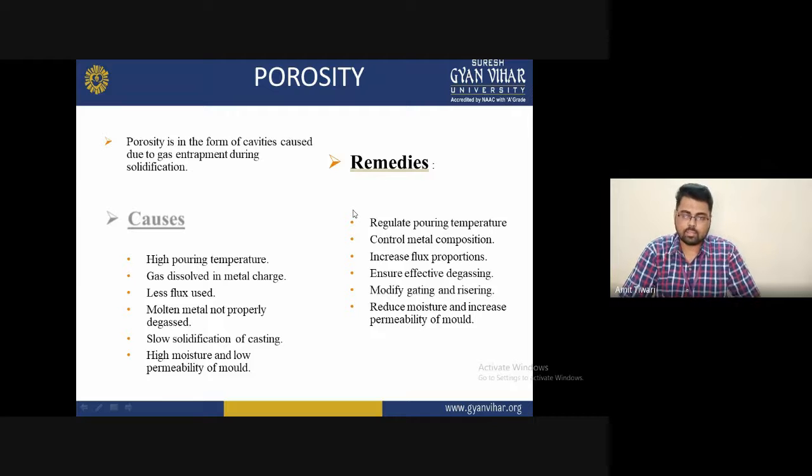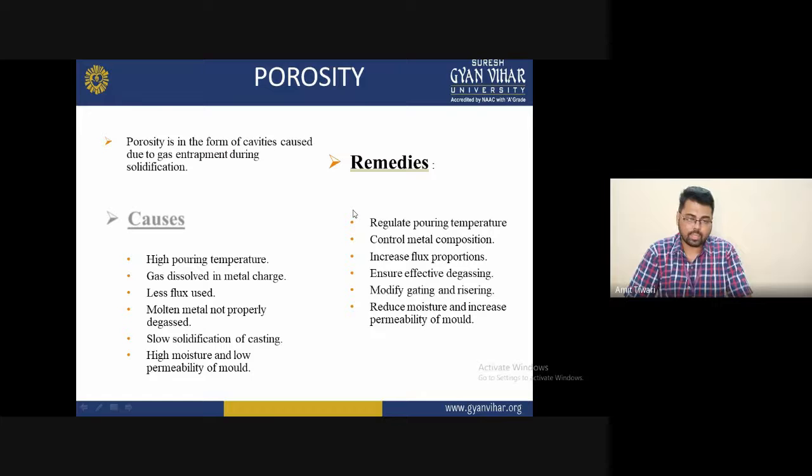Generally it happens most of the time during the machining operation, and during casting some porosity occurs due to cavities formed by gas entrapment during solidification. Some gases pass through because the mold is not completely tightened with the cover, so if air is passing inside and outside from the core body, sometimes porosity will occur in cavity form. So what are the reasons for increasing this type of problem?